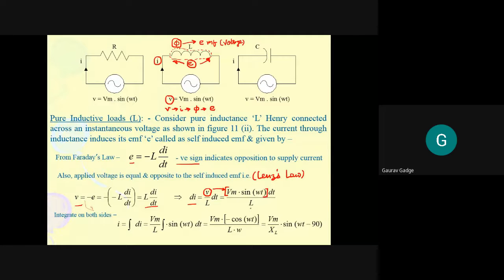Right? Now here, in this equation, I need to integrate on both the sides. So when I integrate di, what I get is I. So I is the result of integration of di. Integration of 1 di is equal to I. Integration of 1 dx is x.